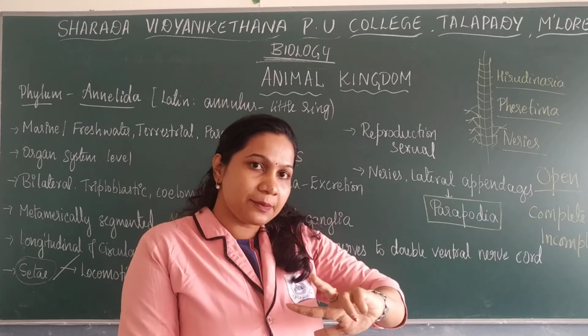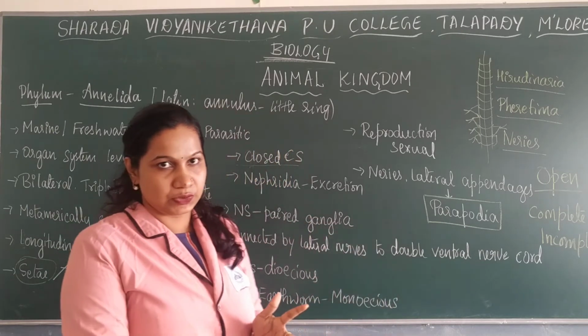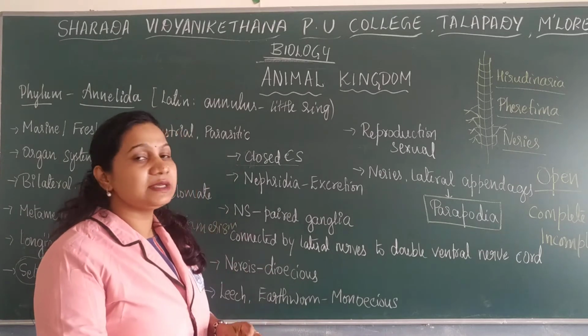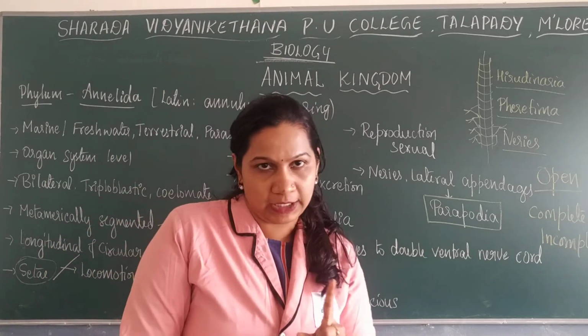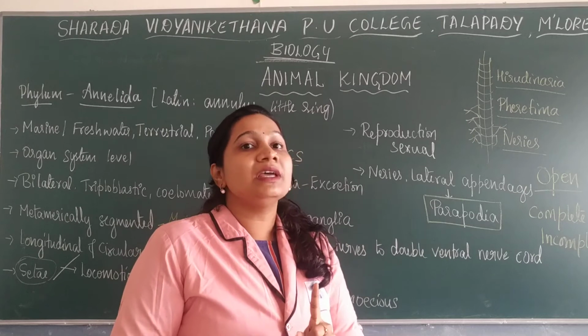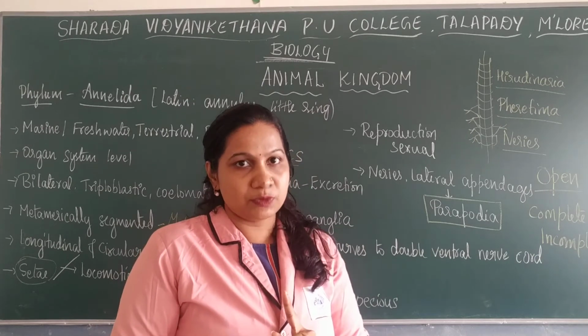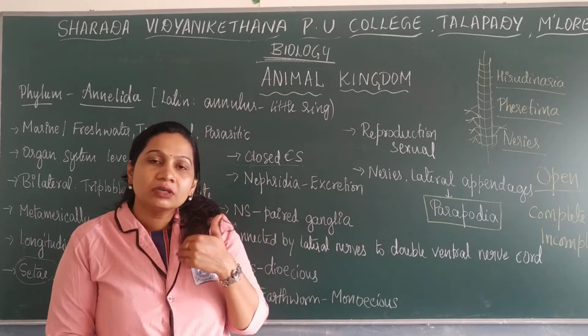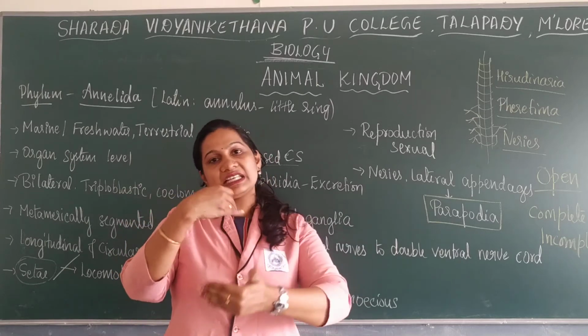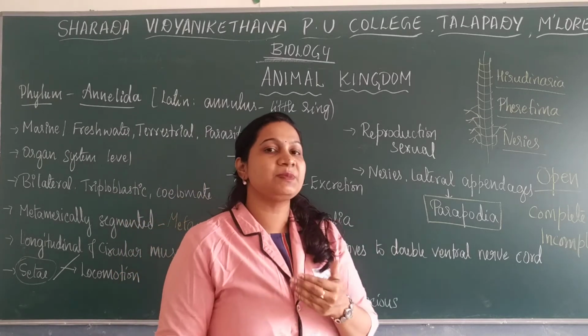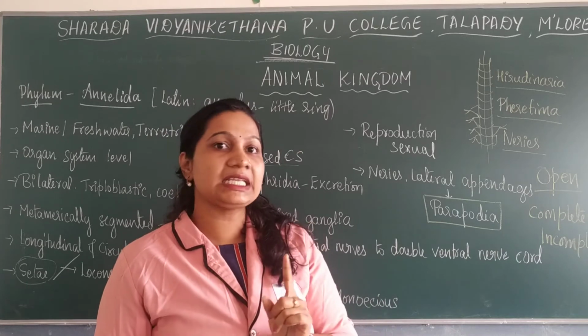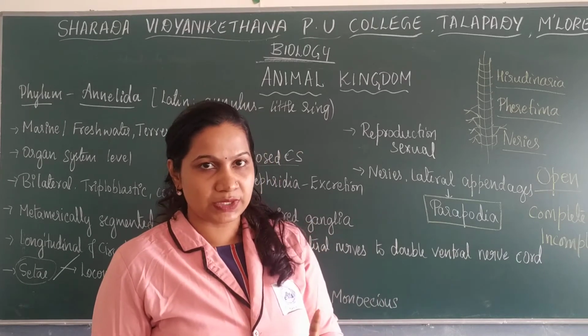If two openings are present, then it is a complete digestive system. If any organism has only one opening, then it is known as an incomplete digestive system, where both the intake of food as well as the removal of waste take place through the single opening.